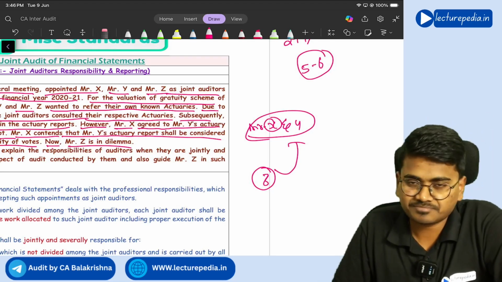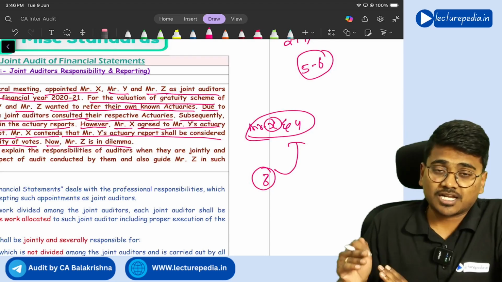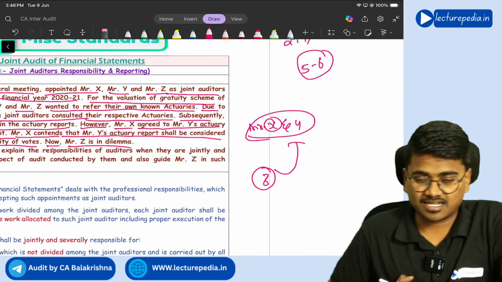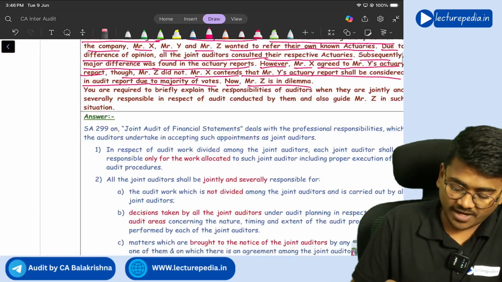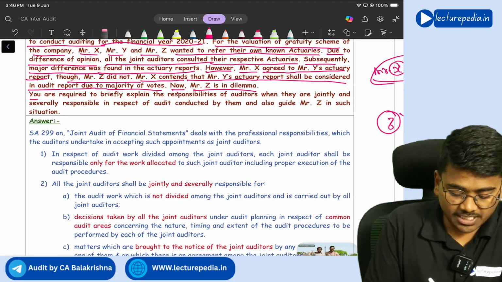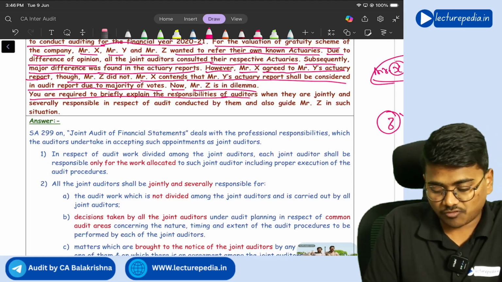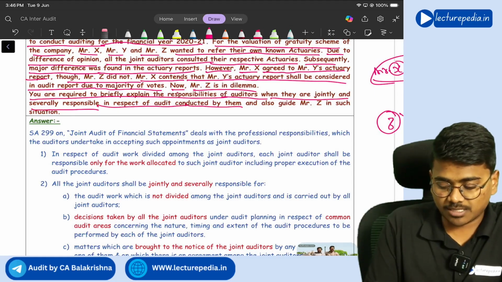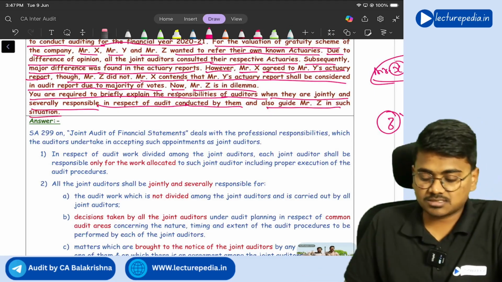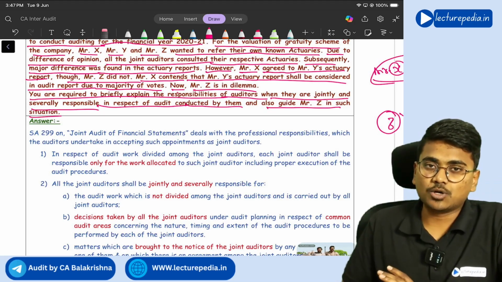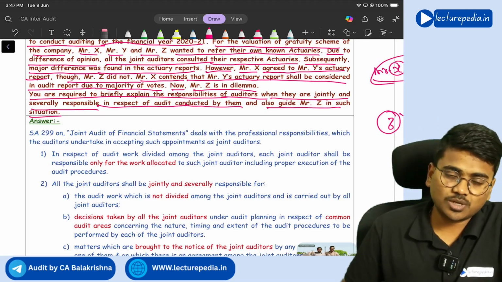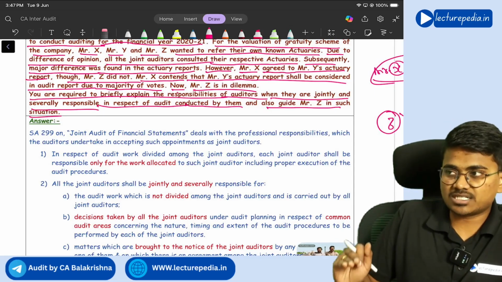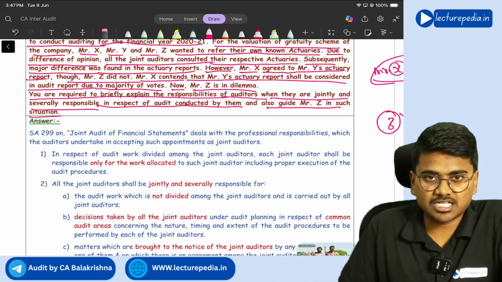We should go with majority, like that he is saying. Is that correct? Answer is no. None of the joint auditors is bound by the views of the majority of the joint auditors. This is the basic rule which you will find in SA 299. You are required to briefly explain the responsibilities of auditors when they are jointly and severally responsible in respect of audit conducted by them, and also guide Mr. Z in such situation. So you have to list down in which situations all the joint auditors are jointly responsible and in which situations joint auditors are separately responsible.